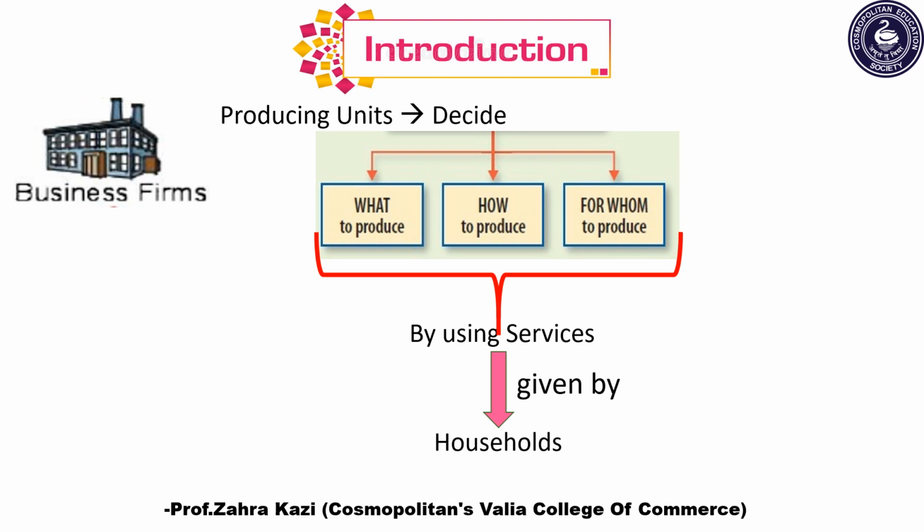Now let's understand about business firms. Who are business firms? Business firms are production units that decide what to produce, how to produce and for whom to produce. How? That is by using services which are given by households.